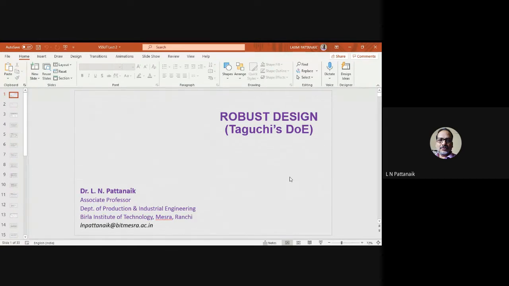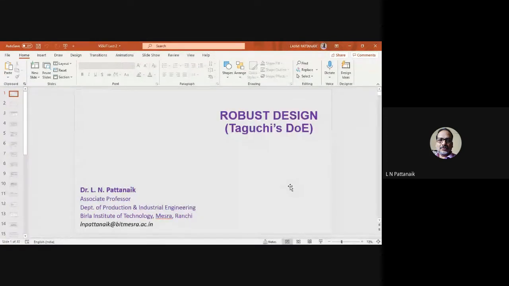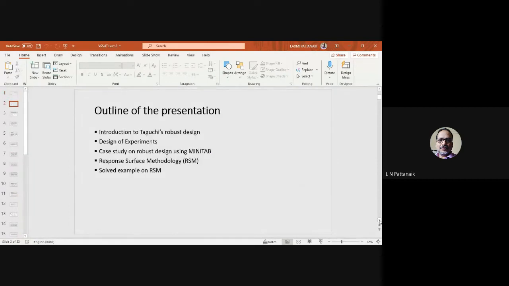So what exactly is robust design and how to apply that to a particular problem of a product design or process design or system design, that we'll discuss. Let me show you the outline of my presentation. So these topics I have planned for the 1 hour or so.